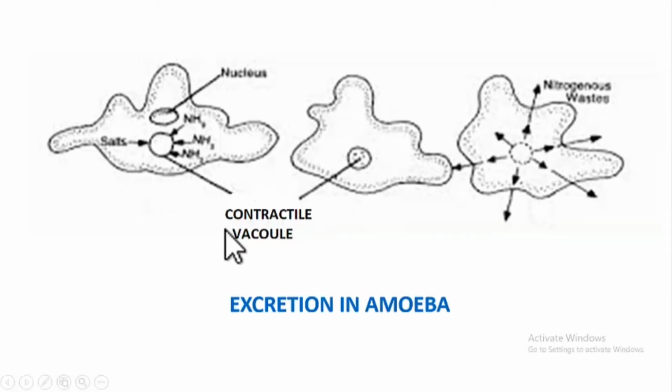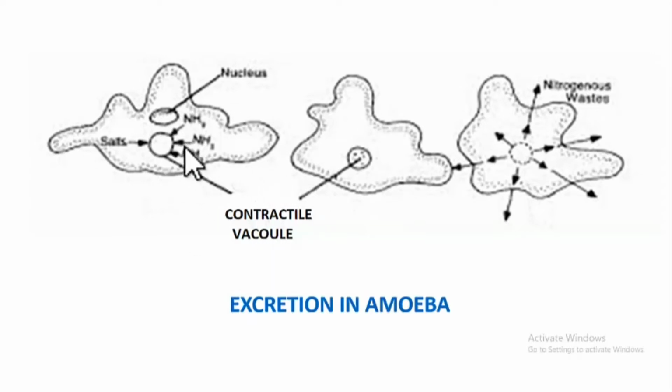But this contractile vacuole is seen only in protozoans that live in fresh waters. In freshwater protozoans, the water concentration outside is very less when compared to water concentration inside the body. In other words, they live in hypotonic environment. Students, you already know that if a cell is dropped in hypotonic solution, what will happen? The cell takes up water. Same thing happens here. Continuously water enters the cell and swells it up. If this process continues, what will happen? At one point, the organism is broken out. It bursts out, right? So this will not happen because they have an organelle called contractile vacuole.